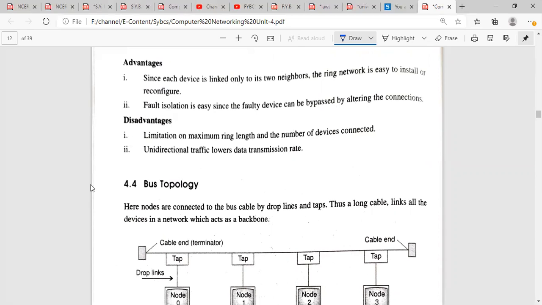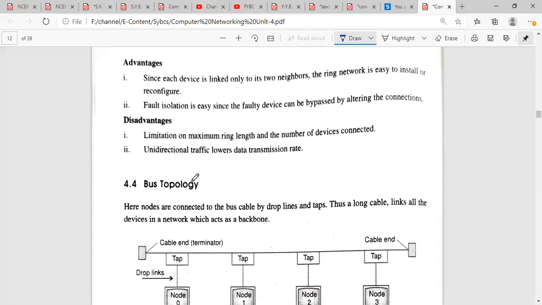Again, there are some disadvantages of the ring topology, which are limitations on the maximum ring length and the number of devices connected. So there is a limitation on how many devices we can connect in a single ring network, and unidirectional traffic lowers the transmission rate. Unidirectional data flow is one of the major disadvantages of this.